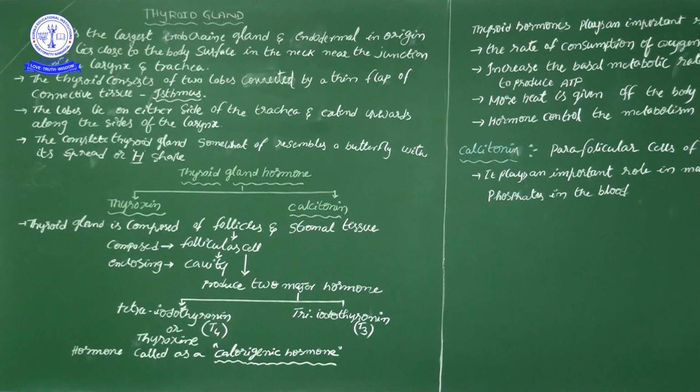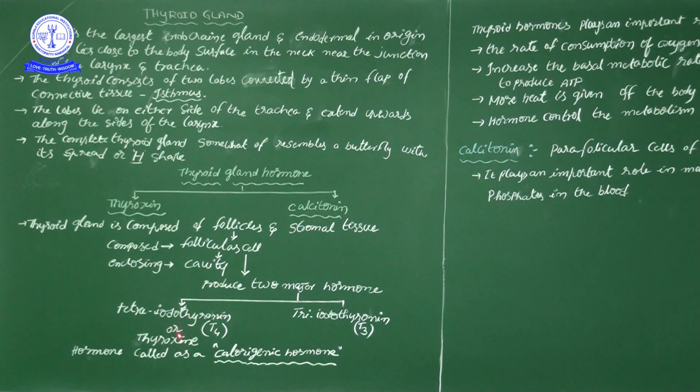In total these follicular cells produce two major hormones: tetraiodothyronine and triiodothyronine. Remember it. Tetraiodothyronine we consider as T4. Tetra means what? Four. How many iodines are there?